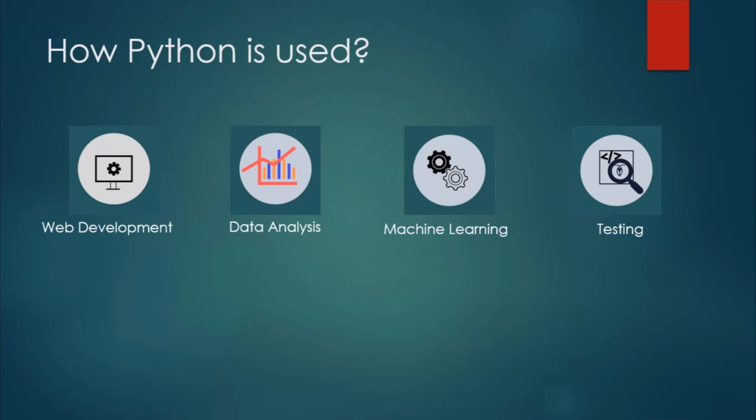For example, Django, Flask, Pyramid. Data analysis is the process of inspecting, cleaning, transforming, and modeling data to discover valuable information. There are some libraries for data analysis such as Pandas, NumPy, etc. Python is also used in machine learning for building and training machine learning algorithms. Python is often used as a support language for software developers, for testing, build, port, etc. Python can also connect to database systems, where it can read and modify files.